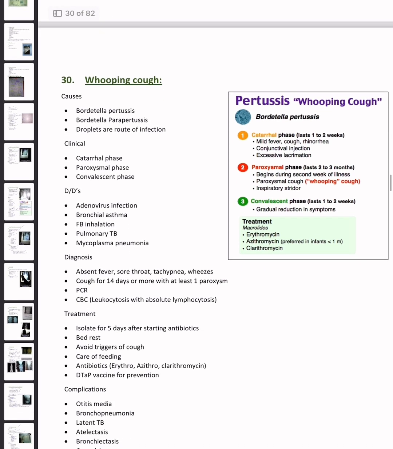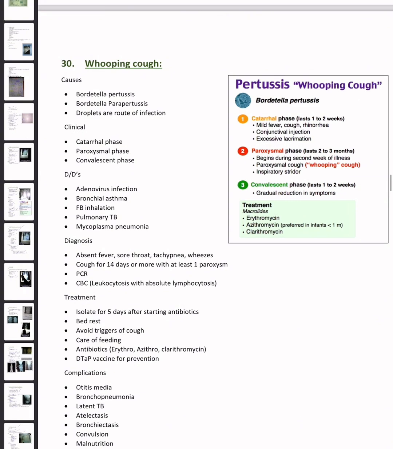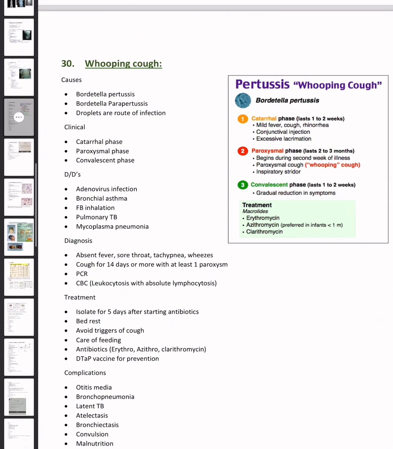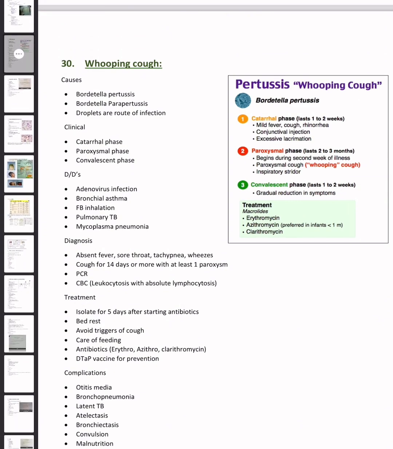Okay. The last station that we will discuss in this video is whooping cough. What are the causes? Bordetella pertussis, Bordetella parapertussis, and droplets are the route of infection. Clinically, catarrhal phase, paroxysmal phase, and convalescent phase are present. The differential diagnoses are adenovirus infections, bronchial asthma, foreign body inhalation, pulmonary TB, mycoplasma pneumonia. What is the diagnosis? Absent fever, sore throat, tachypnea, and wheezes.